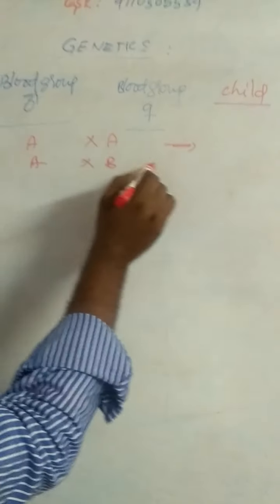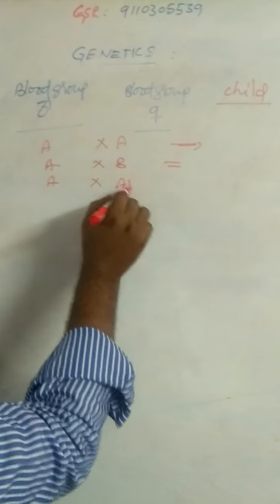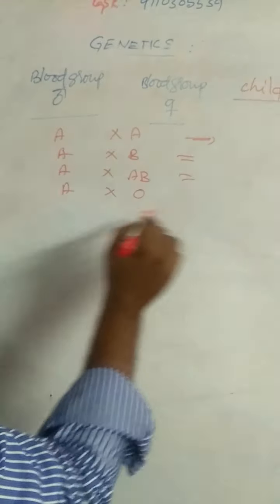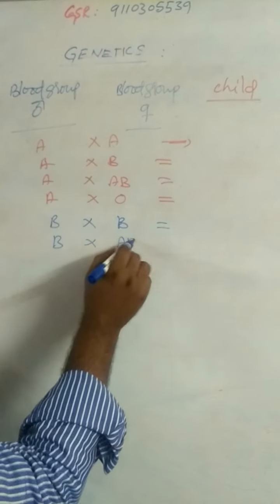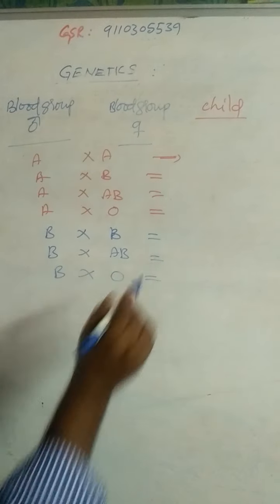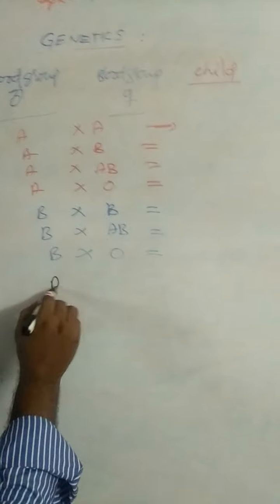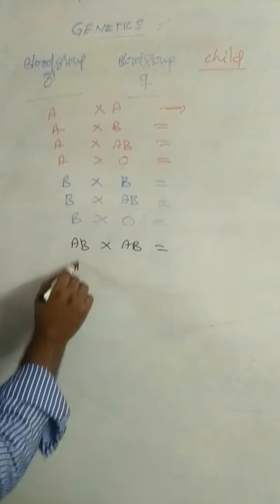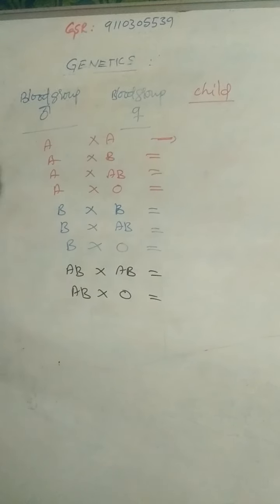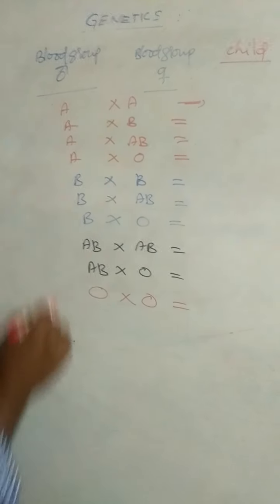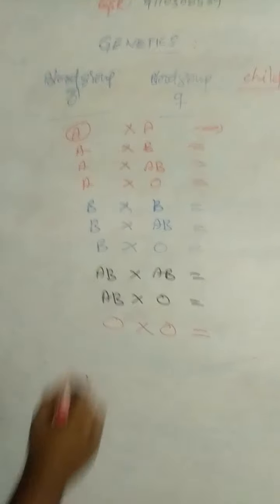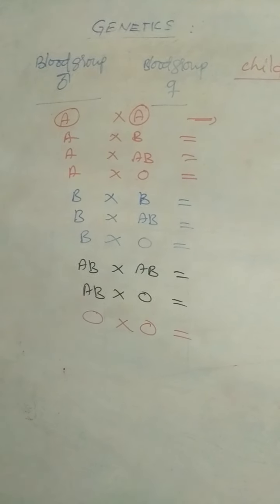A into A, A into B, A into AB, A into O. Coming to B: B into B, B into AB, B into O. Next, AB into AB, AB into O. And last one is O into O. For example, A blood group man marries the A blood group woman.